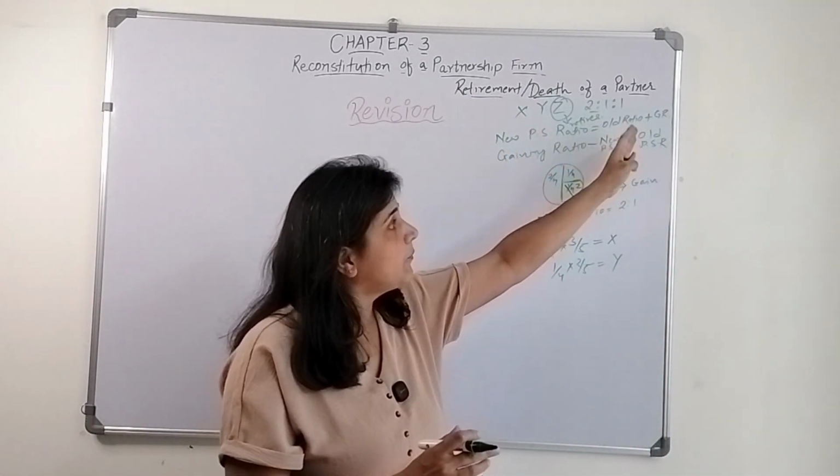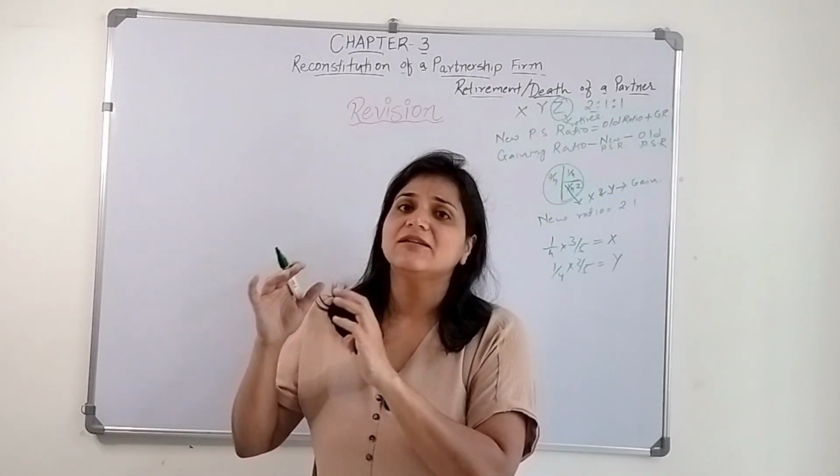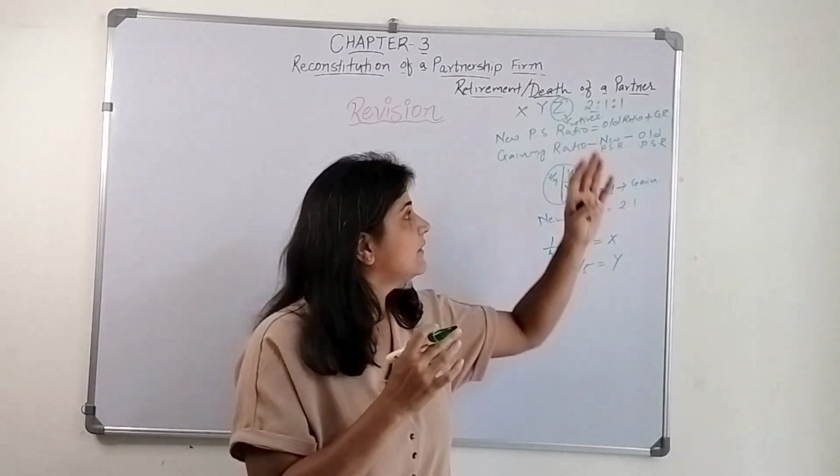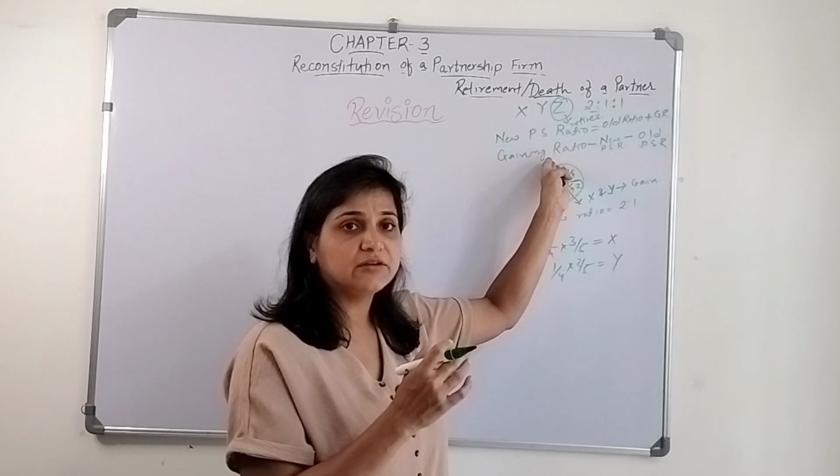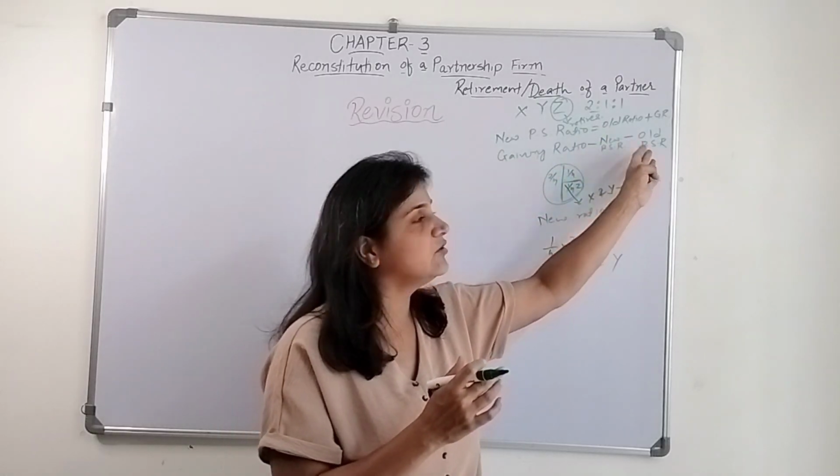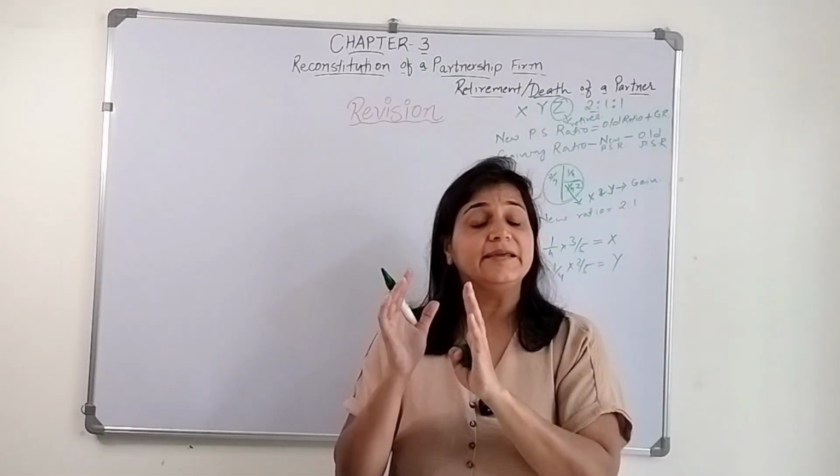Likewise, if the old profit sharing ratio and the new profit sharing ratio are given, then we can easily determine the gaining ratio: new ratio minus old ratio.